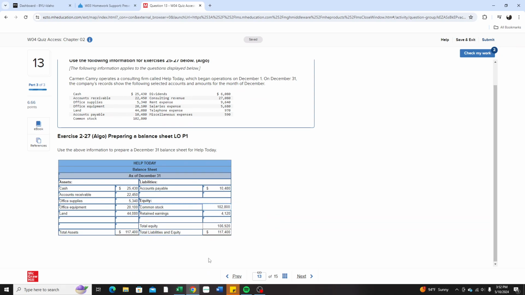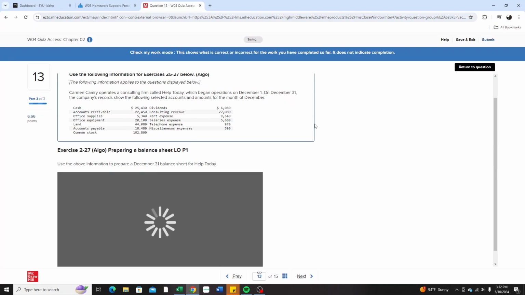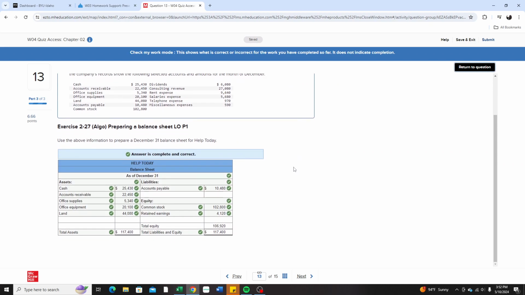102,800. We want to make sure these two numbers are always in balance, because remember, from the accounting equation we know total assets equal total liabilities plus our equity. So these numbers should always be equal on our balance sheet. So let's go ahead and check our work. Complete and correct.